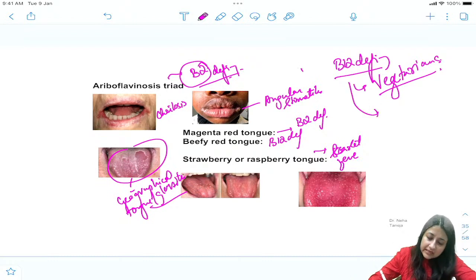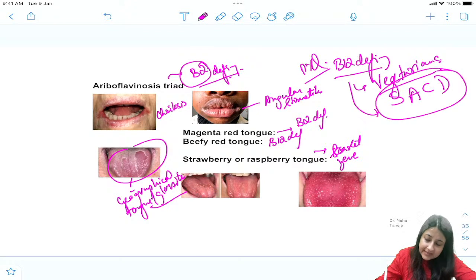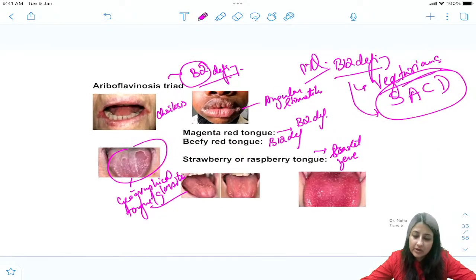Plus FMGE के PYQ में there also came a question. B12 की deficiency leads to what? SACD, subacute combined degeneration of spinal cord. Okay, so these are some important things that definitely can turn up in your exams.